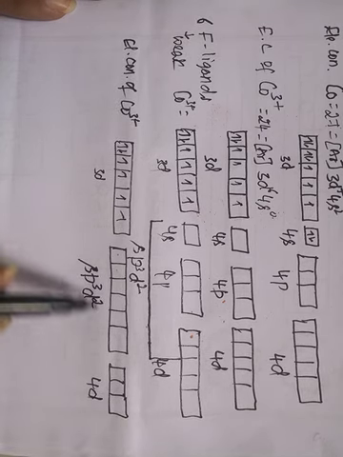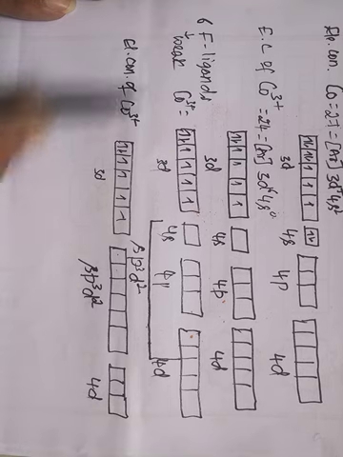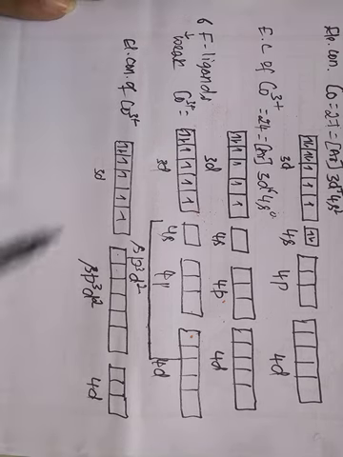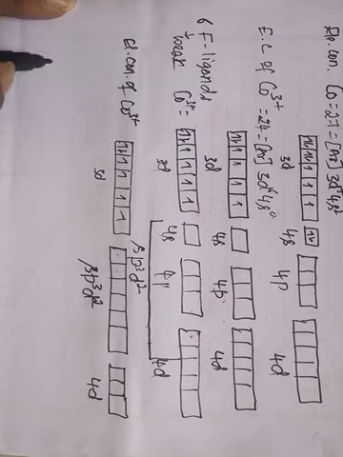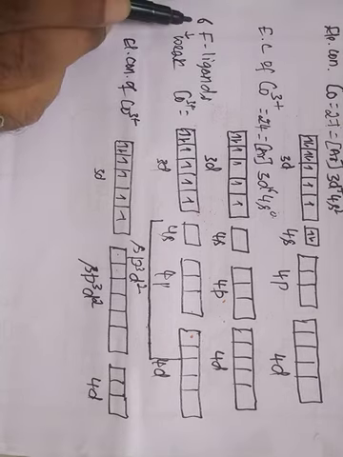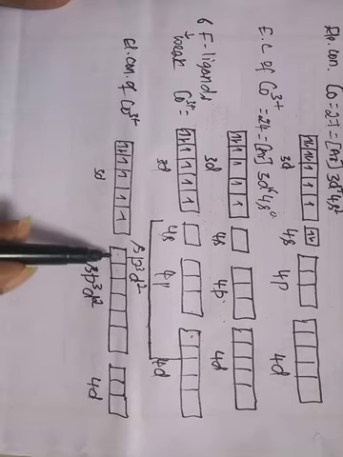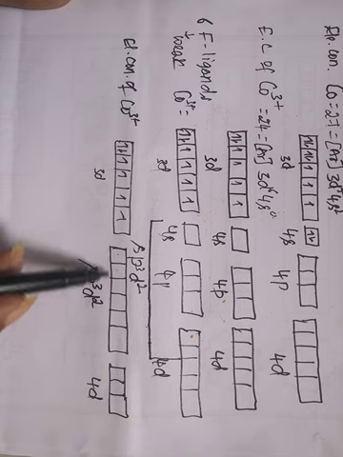Now these hybrid orbitals are available for the fluorine ligands to donate the electron pairs. The six fluorine ligands will donate six electron pairs, and those six electron pairs will occupy these six hybrid orbitals.